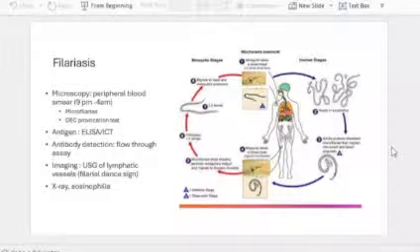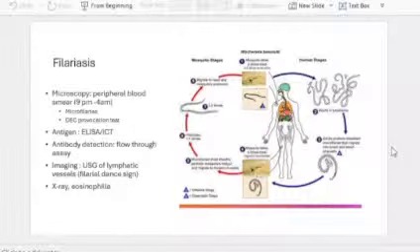Okay, and you should remember that it's a nocturnal parasite. So microfilaria will be seen at night time. So you preferably take the blood sample during the night, and if you are taking a blood sample in the daytime, give a dose of DEC. It's called a DEC provocation test. Once you give DEC, all these microfilaria will come to the peripheral circulation and it will be easy to visualize. Okay, then antigen detection and antibody imaging techniques are there. But again, you have to describe peripheral blood smear examination because that's an important method for diagnosing filariasis.